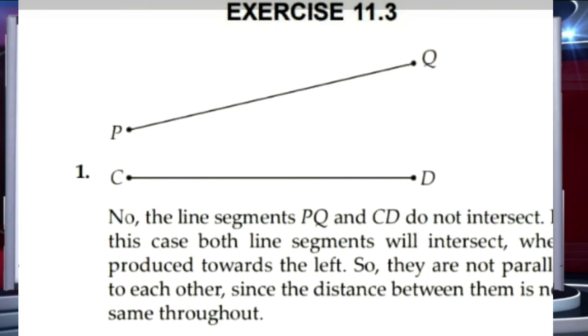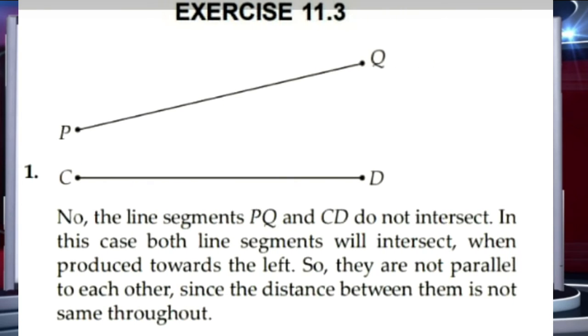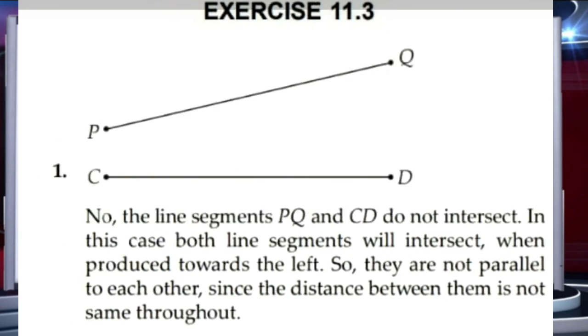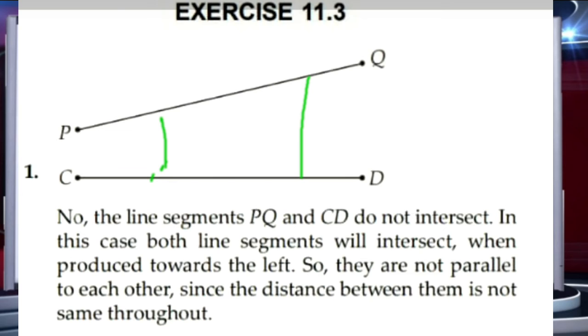No, the line segments PQ and CD do not intersect. In this case, both the line segments will intersect when they are produced towards the left. So, they are not parallel to each other, since the distance between them is not the same throughout.